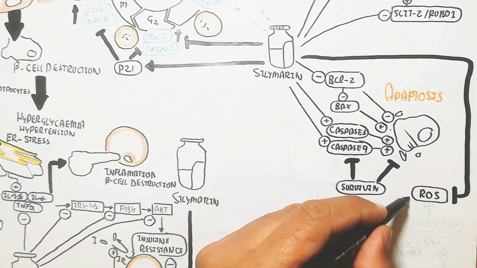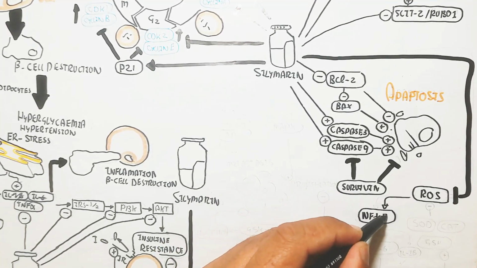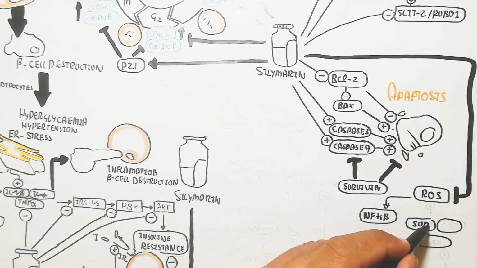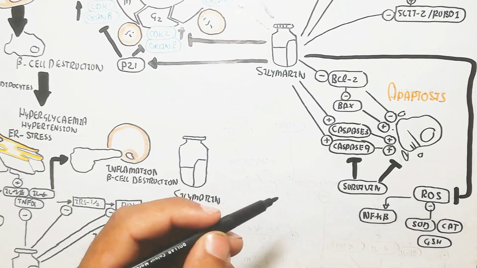Also, the reactive oxygen species will be inhibited through silymarin whenever inflammation occurs in the cell.